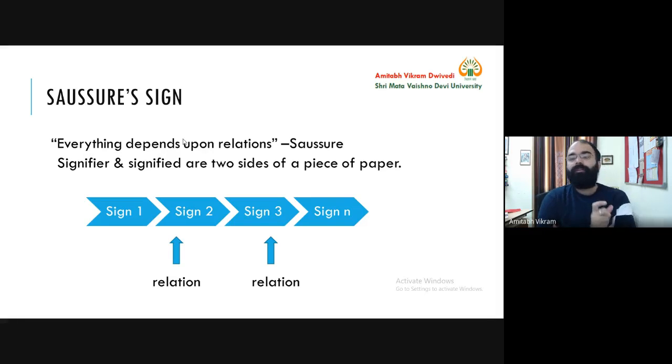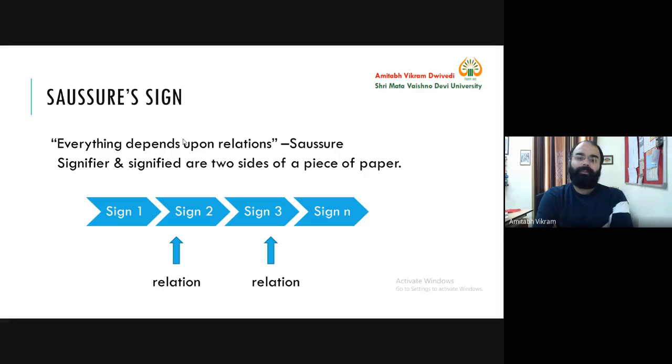But there is only one morpheme, and this morpheme is in the form of a word, that is dog. And if someone asks, tell me something about this morpheme, then we can say dog is a countable noun. So this is the nature of this morpheme. So morpheme is a larger unit than a phoneme.